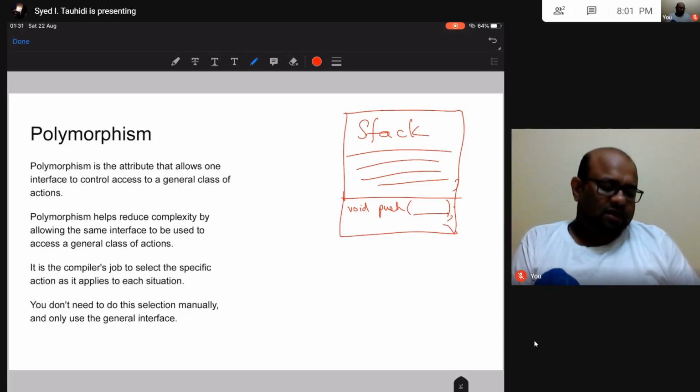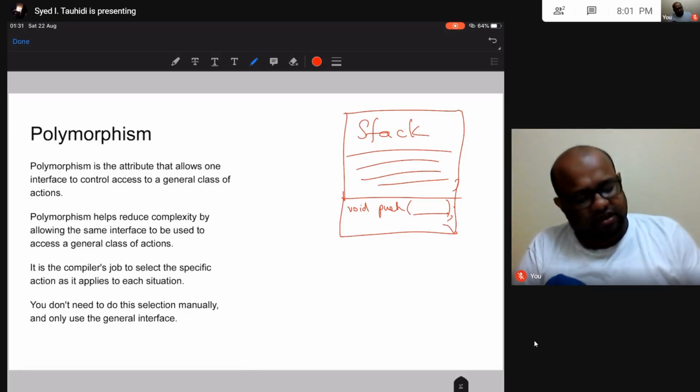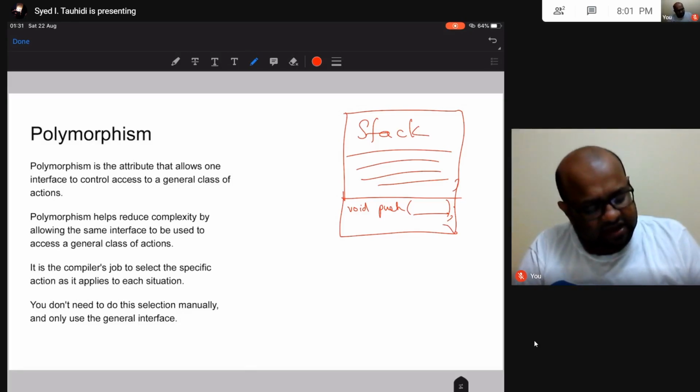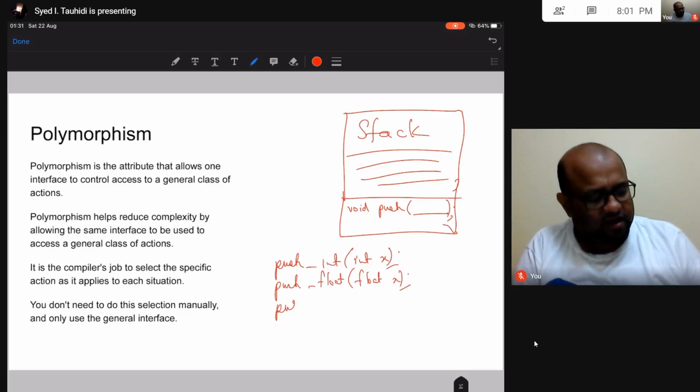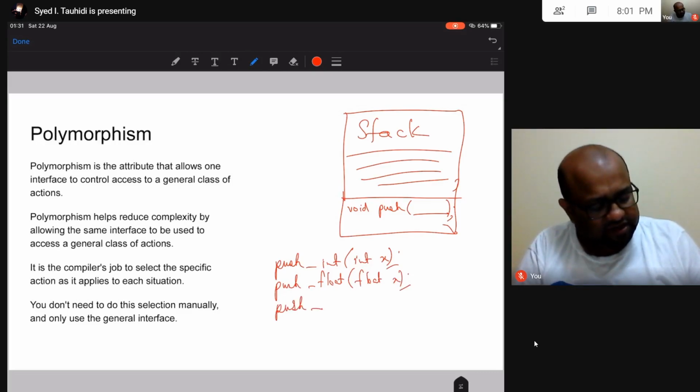Now what may happen, if I do this, I can have push integer with some number that I want to push, push float with some float number that I want to push, and push double, say, with some double that I want to push.